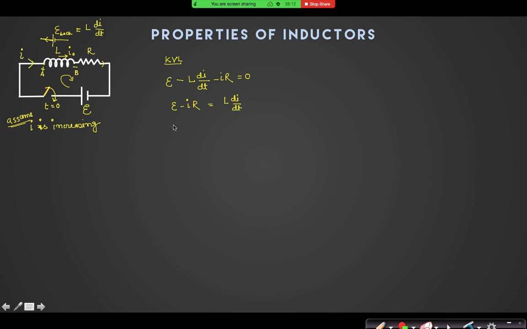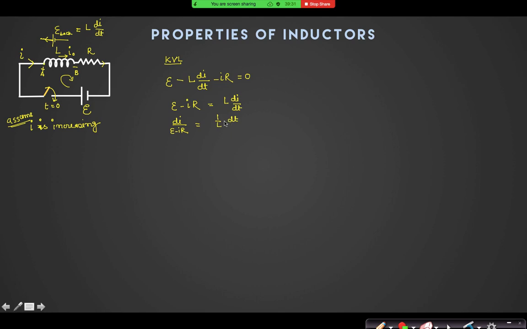In this case, how do I find the function of I? Integrate: di by (E minus IR) is equal to 1 by L dt.